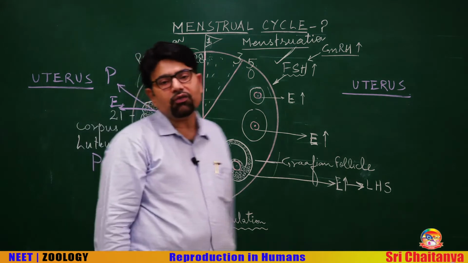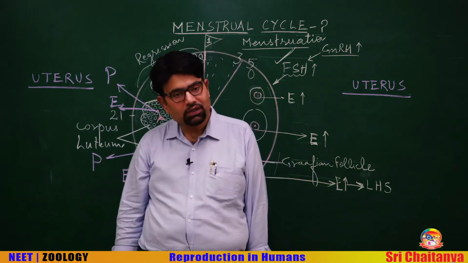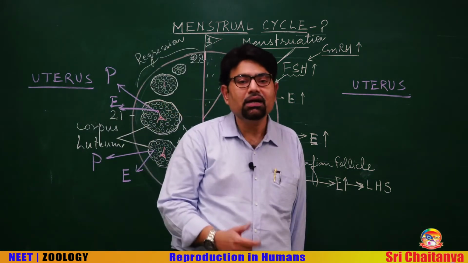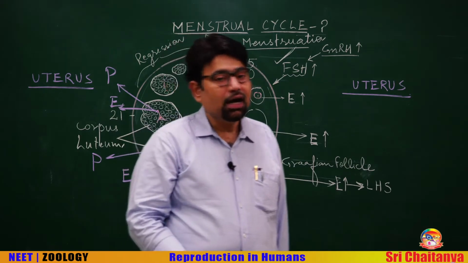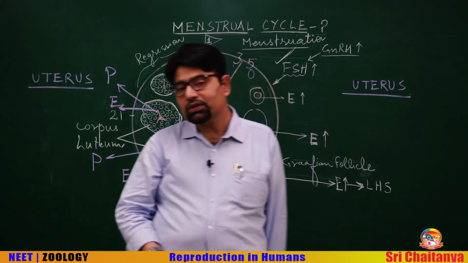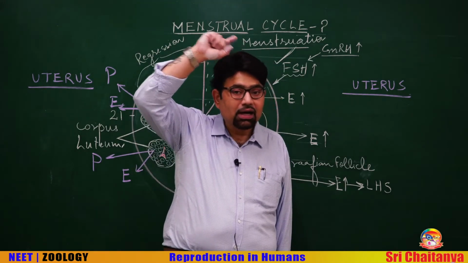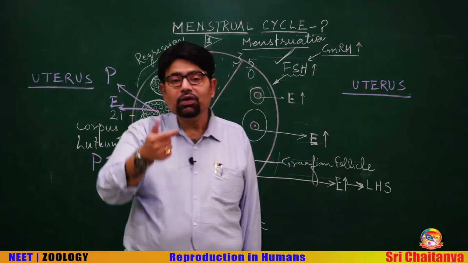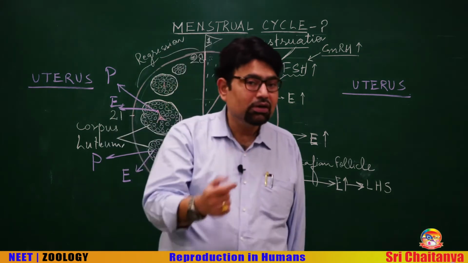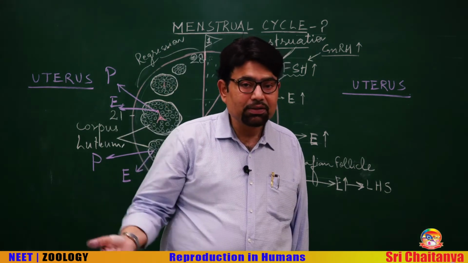Very high level of estrogen and progesterone now generates a negative feedback. High level of progesterone and estrogen causes the withdrawal of GnRH from the hypothalamus, and when GnRH is withdrawn, you can understand what can happen.